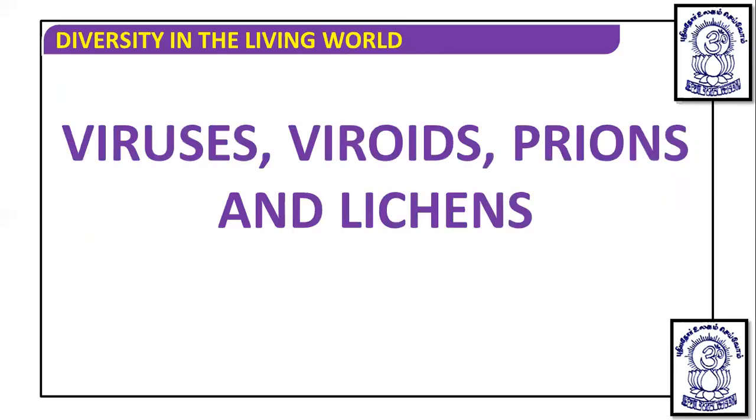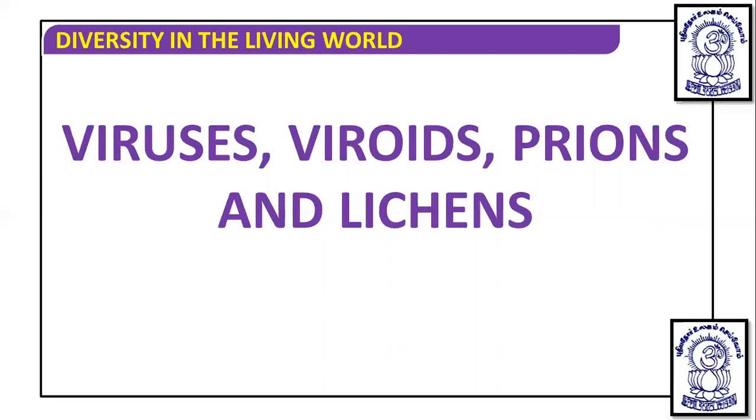After Kingdom Plantae and Kingdom Animalia, we will talk about viruses, viroids, prions, and lichens. This will be our major focus in this section. Dear student, these viruses, viroids, prions, and lichens are not classified by R.H. Whittaker's kingdom classification.